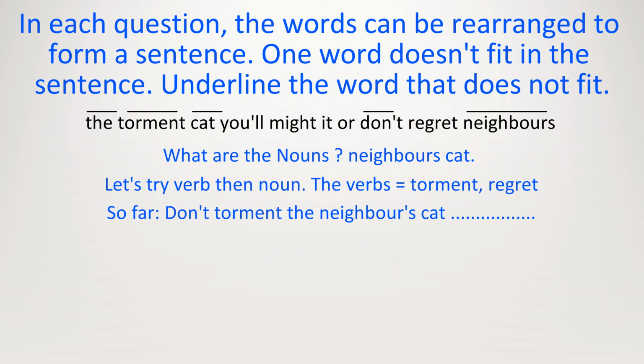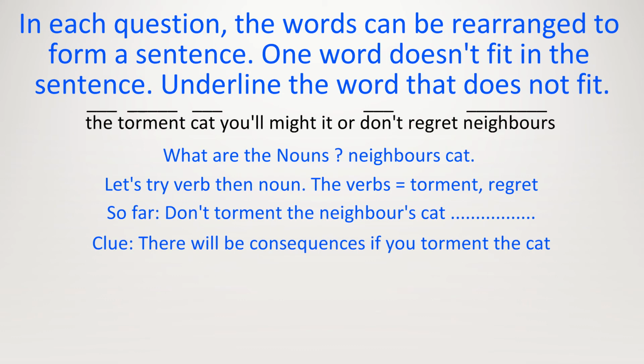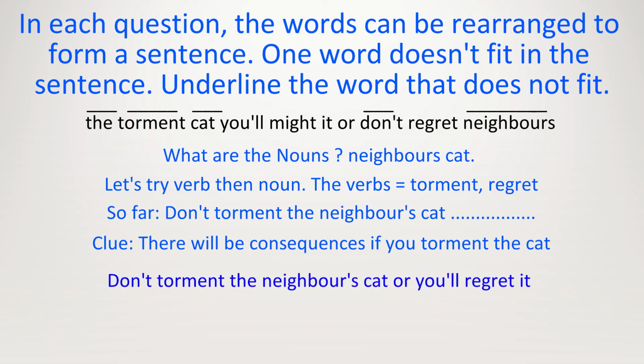Now the other words left in the sentence, we have it, you'll, regret, might, or. So there will be a consequence if you torment the neighbour's cat. So I'll give you 5 seconds. Try to finish off the sentence. 4 words, put them together, and at the end we have it. Or you'll regret it. So the final sentence is: don't torment the neighbour's cat or you'll regret it. The word we did not use is "might".